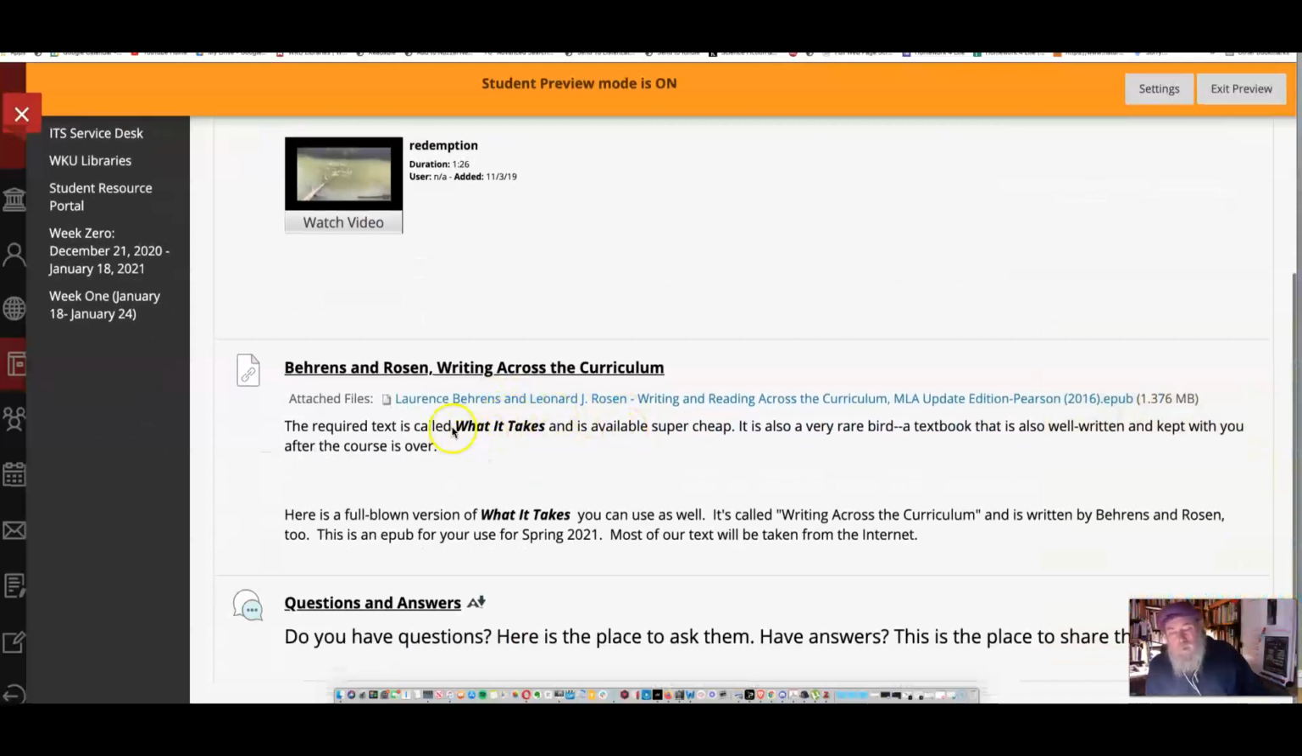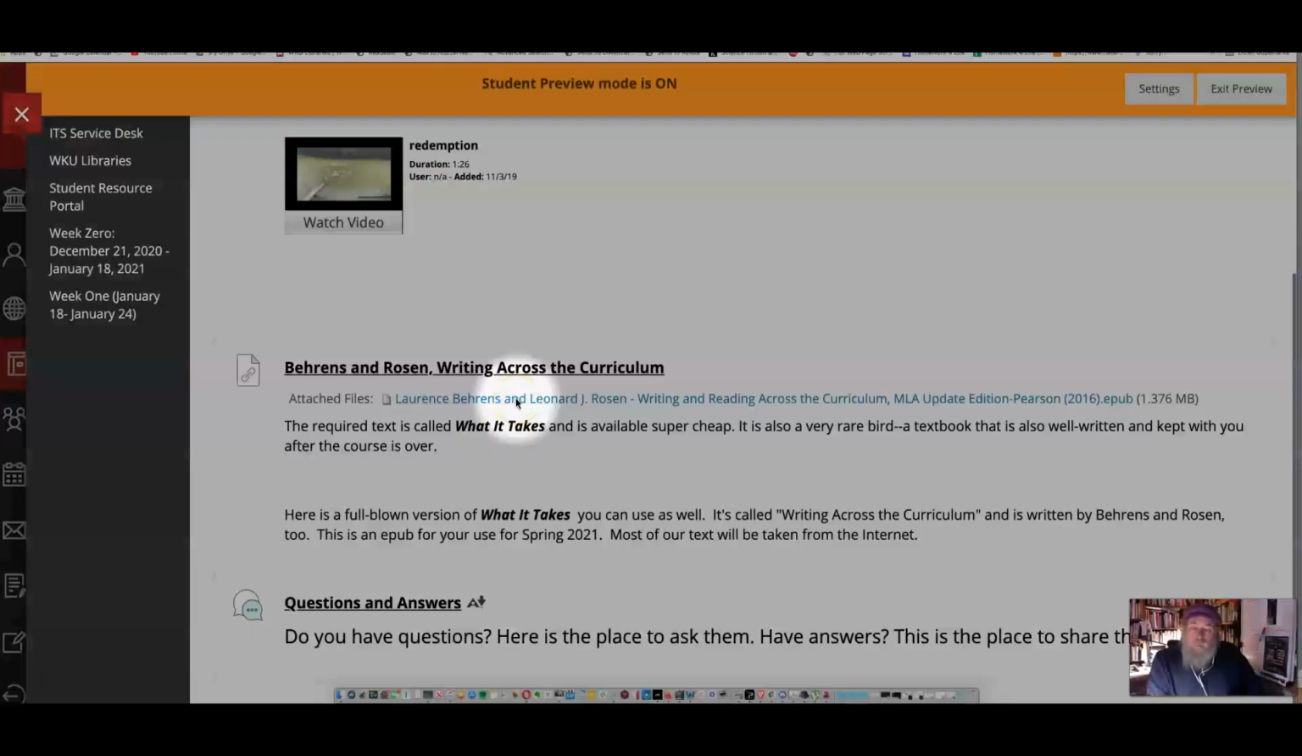Second item here. If you don't want to spend the money to buy a textbook, that's fine. But when I make an assignment and it's in the textbook, I expect you to read it. This book right here is $15, maybe less. You could probably find it cheaper somewhere online, or you can rent it for $20. It's a really great textbook. It's a small version of the book right here: Lawrence Barron and Leonard J. Rosen's Writing and Reading Across the Curriculum.